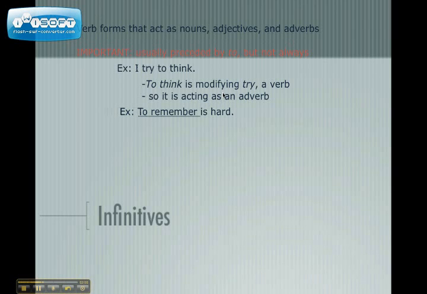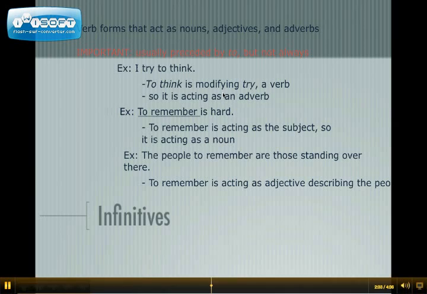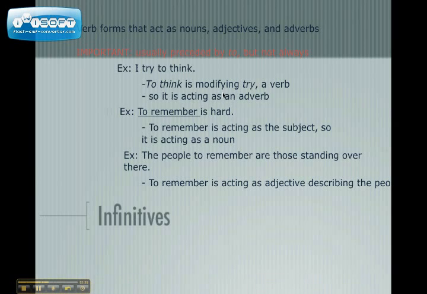Now another example: to remember is hard. Here to remember is acting as a subject, so it is acting as a noun, because subjects are nouns. Another example: the people to remember are those standing over there. To remember here is acting as an adjective because it's describing people. So I have it acting as an adverb, a noun, and an adjective.